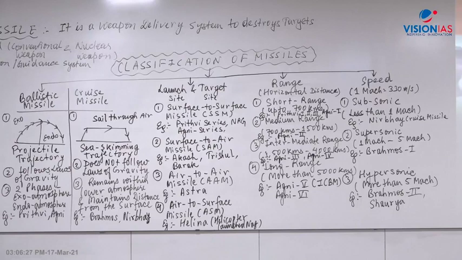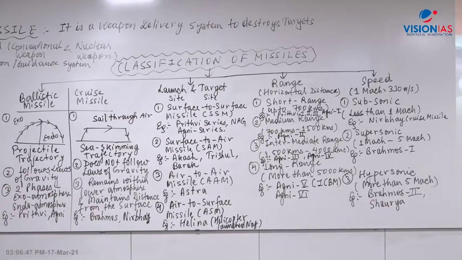Now, when you go to PT365, what you have to do? In the PT365 document, this time also you will have all the missiles and everything given there. You will be covering all the missiles. Last year's PT365 document on science and technology, I will take you to that.